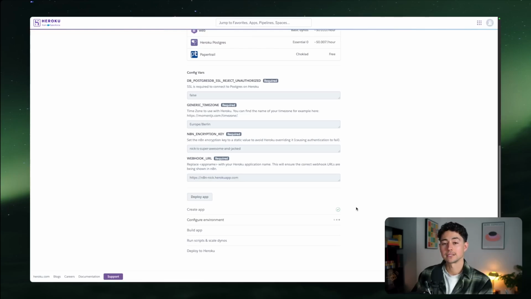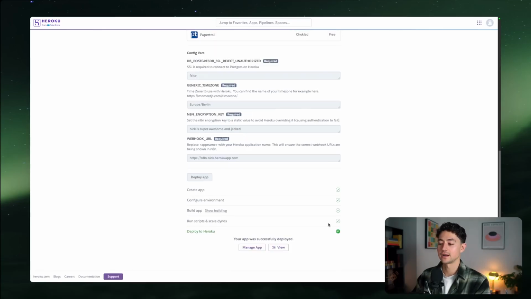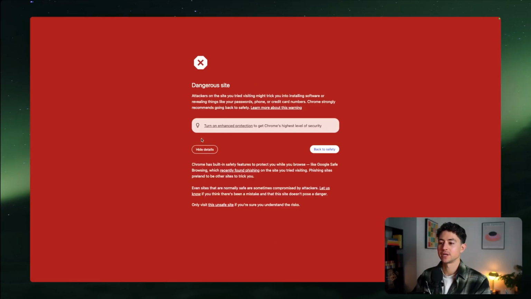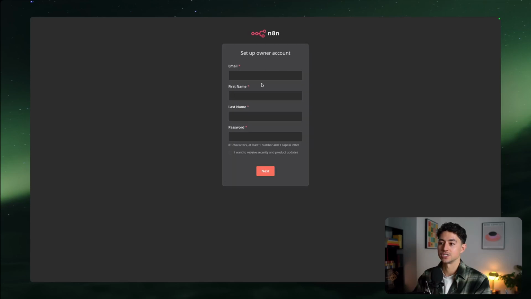As this is a one-click deploy, all of the configuration settings are set up on their own. As you can see, there are some config vars here. These are the same things as the environment variables in Render and then Railway that we saw earlier. But I'm just going to let it play and we'll see what happens. Great. You're going to get a bunch of green check marks as per usual. And then we're just going to go view. Now, because we don't have HTTPS installed, basically, and Heroku is just a little bit behind on this stuff, you're probably going to get a dangerous site warning. What you're going to want to do is visit this unsafe site down here. It'll actually take you to the page.